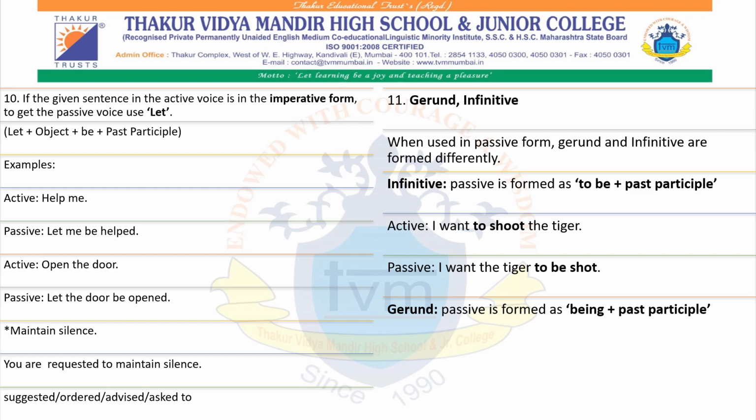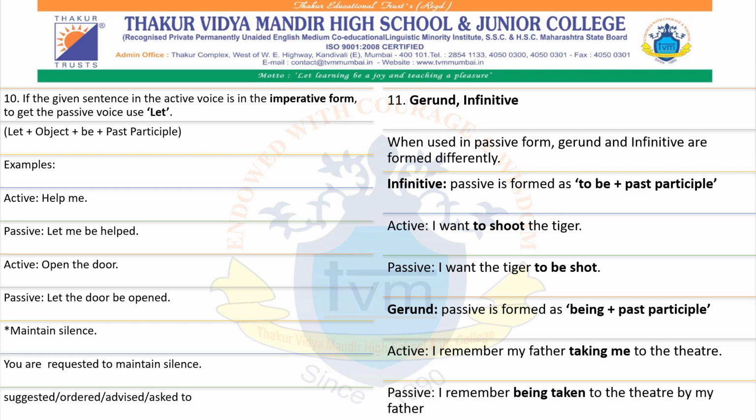Now, if it is a gerund, the ing form, the passive is being and then the past participle. Active: I remember my father taking me to the theater. Taking is the gerund. Passive: I remember, same, and then we add being taken to the theater, and then we add by my father.